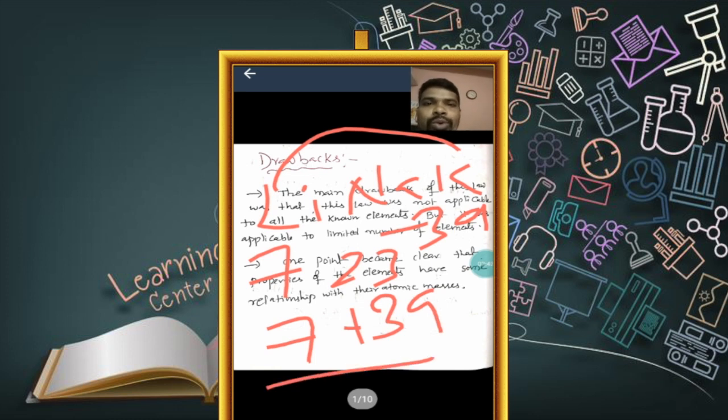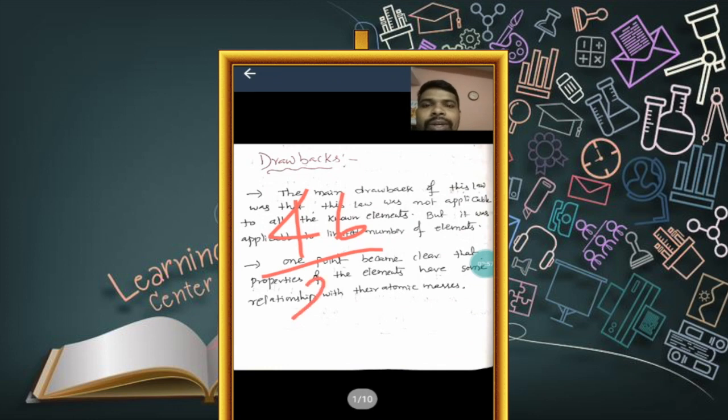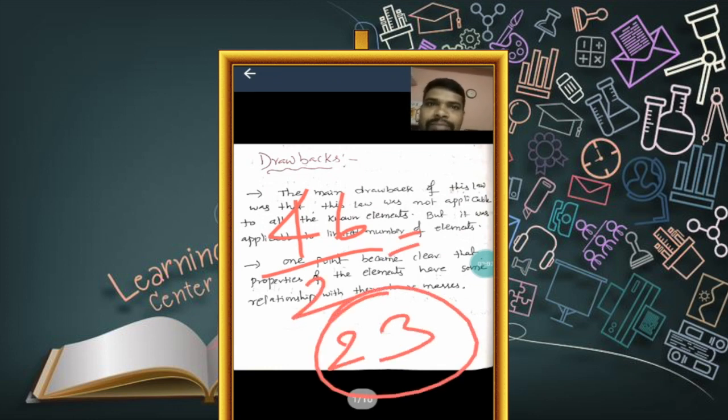How many masses do we have? Two, so divide by 2. 7 plus 39 is 46, and 46 divided by 2 gives 23. This 23 is exactly equal to the atomic weight of the middle element, sodium. So these three elements fit into Dobereiner's law of triads, and the law was applicable successfully.